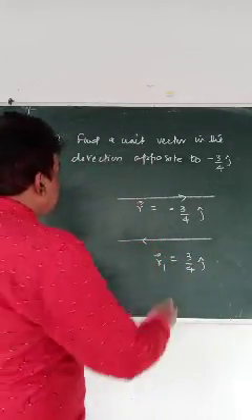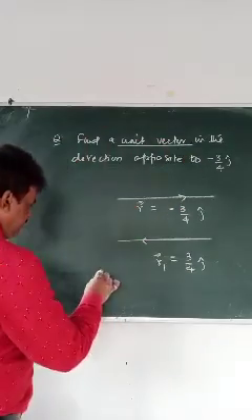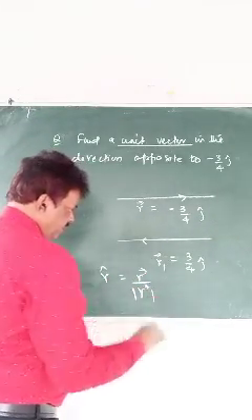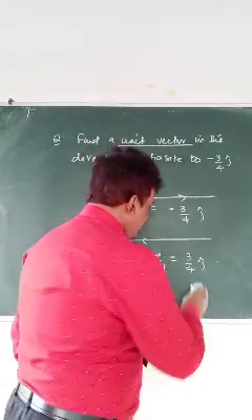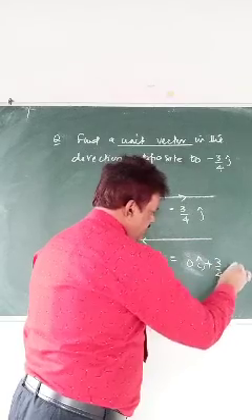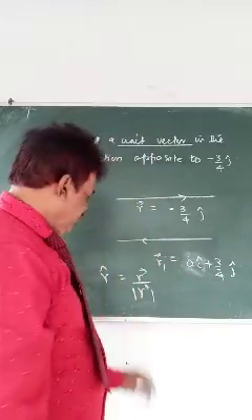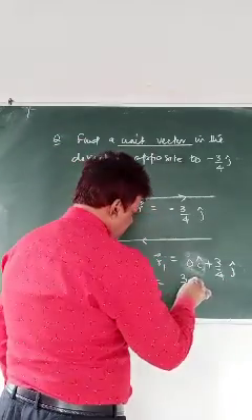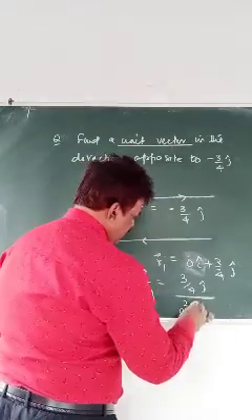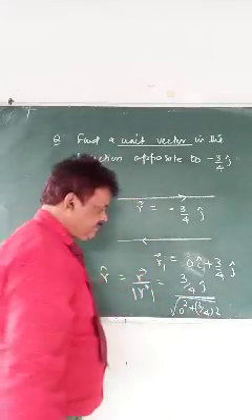But what is your question? Unit vector. What is the definition of the unit vector? The vector divided by its modulus. If you want to clarify, you can write it as 0i plus 3 by 4 j. No harm, because you have to show square root of x square plus y square. So this is 3 by 4 j divided by square root of 0 square plus (3 by 4) square.